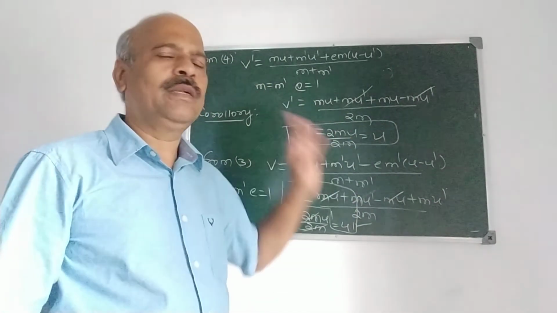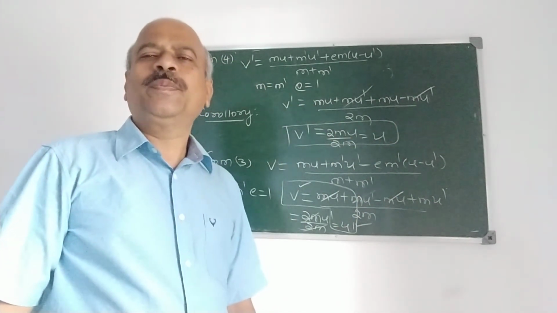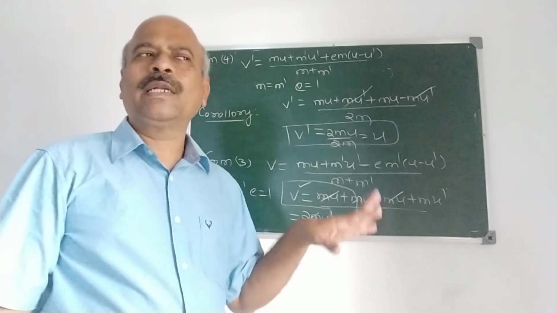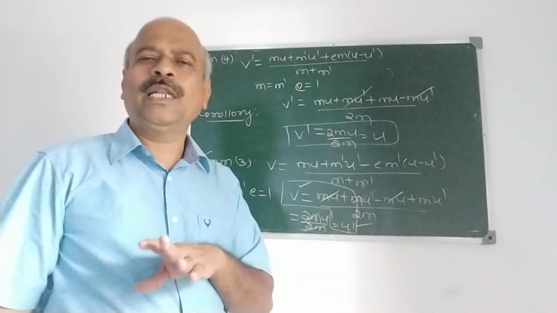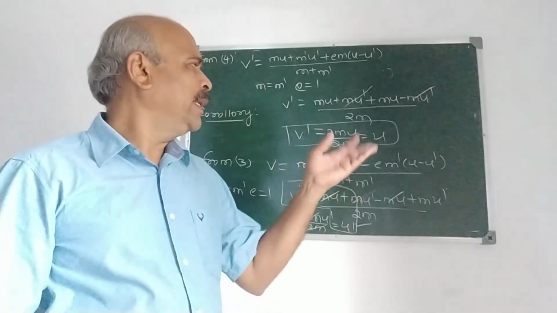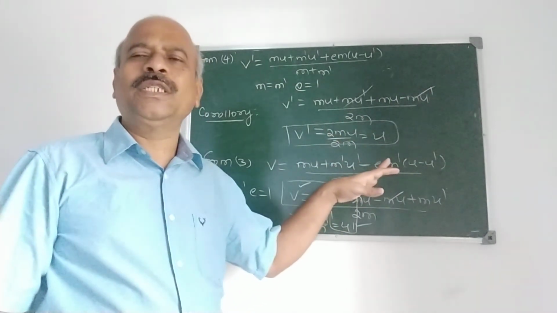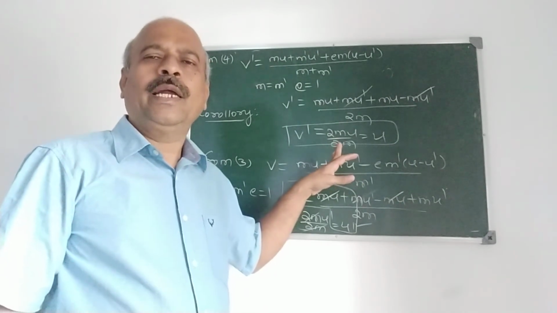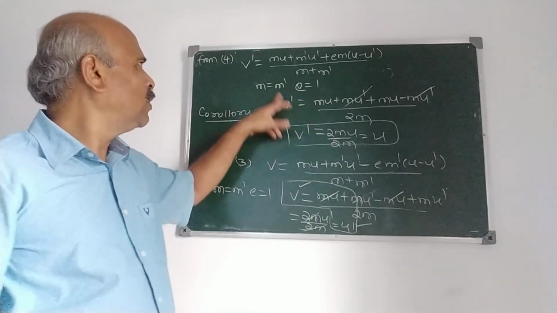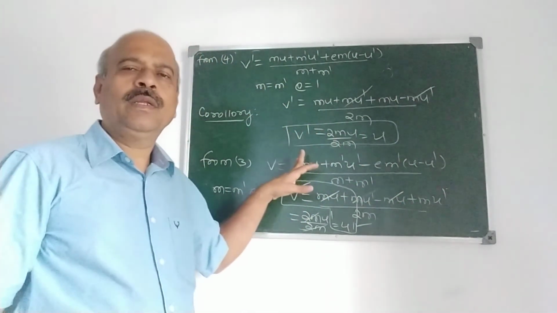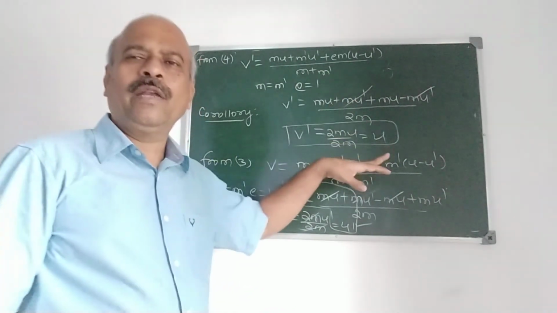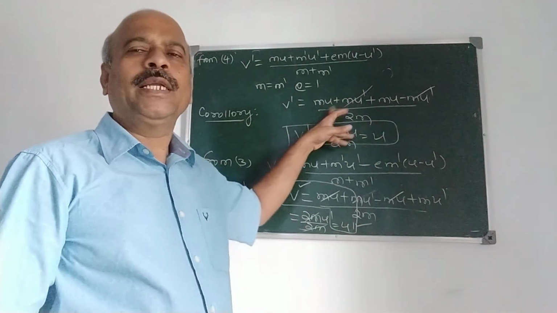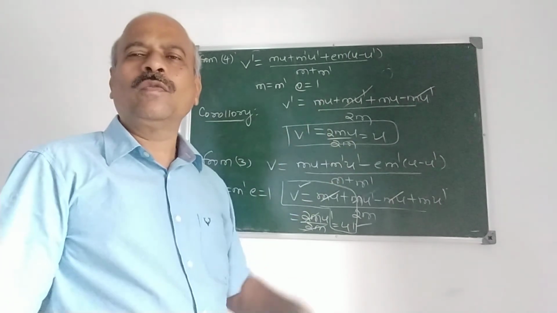This result is important. If two spheres of equal mass impact directly and they are perfectly elastic, that means e is 1, then they interchange their velocities after impact. This question may be asked like this, and for that you first have to find v and v dash as in that derivation, then substitute m equal to m dash and e equal to 1.